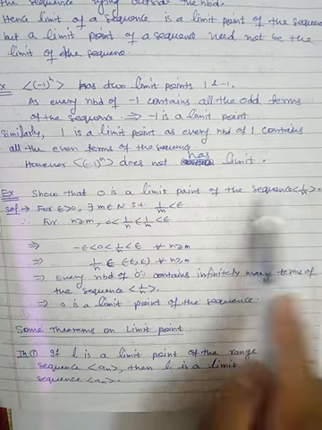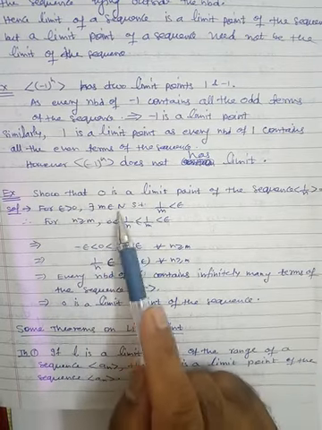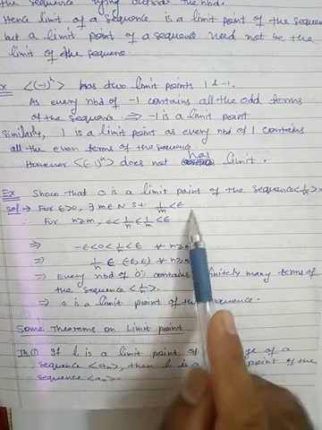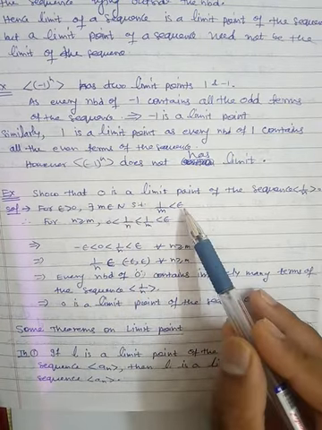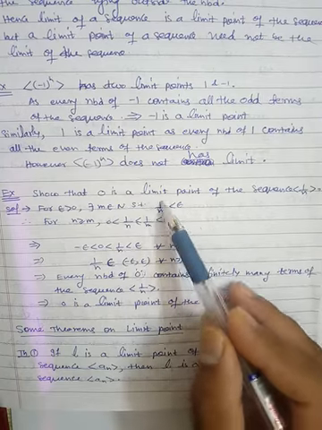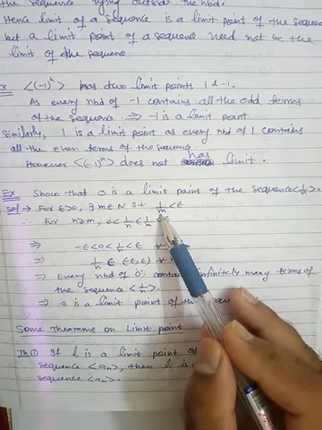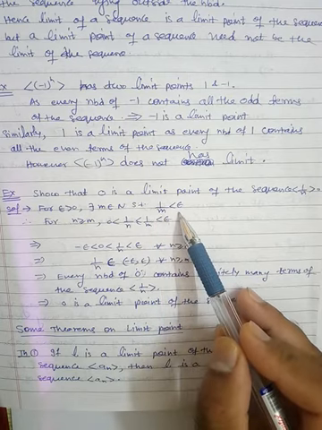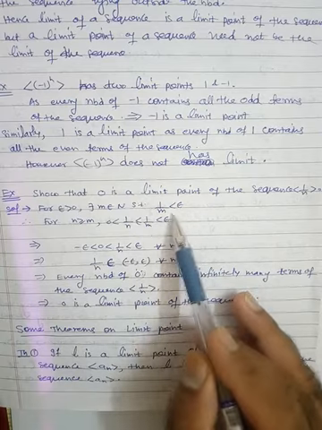Now, for any given epsilon, you can easily find a number m belonging to N such that 1/m is less than epsilon. For example, if you take epsilon as 0.5, then you can find the number 3, and 1/3 is 0.33, which is less than 0.5, and so on. So for a given epsilon, you can easily find such a number.